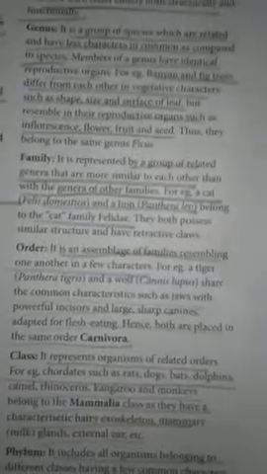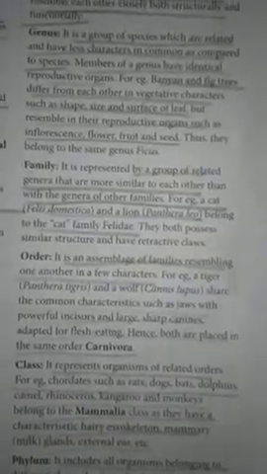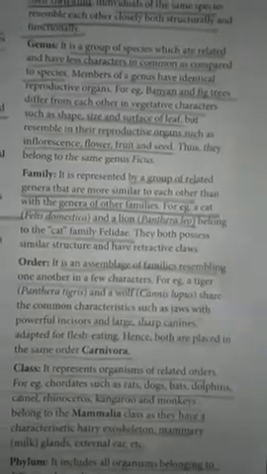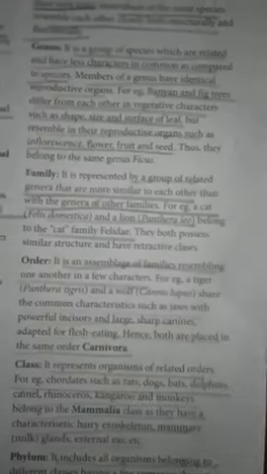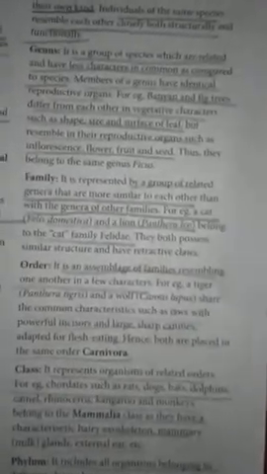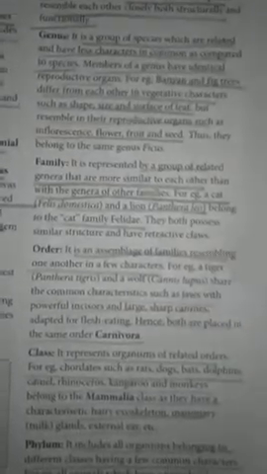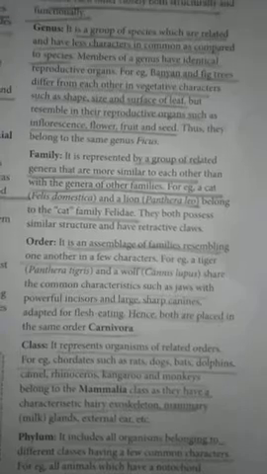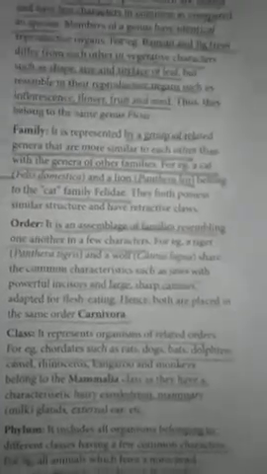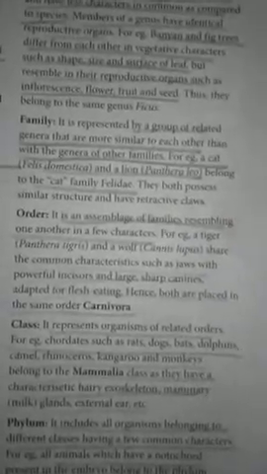Now genus. Here a group of species that have related characters, more or less, are put in the same genus. The members of a genus have identical reproductive organs, so the means of reproduction will be almost the same. For example, banyan and fig trees are different from each other in vegetative characters, such as shape, size, and surface of leaf. They resemble each other but are not the same. The vegetative characters are different, but the reproductive organs are similar. That's why they are put into the same genus.